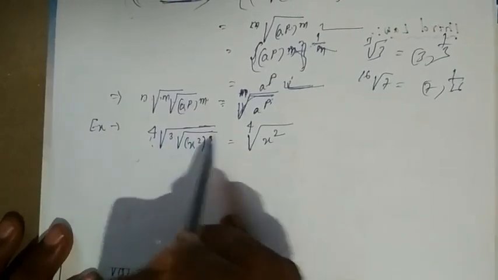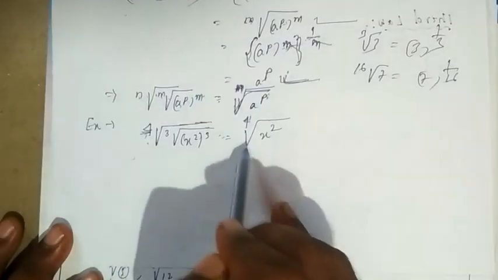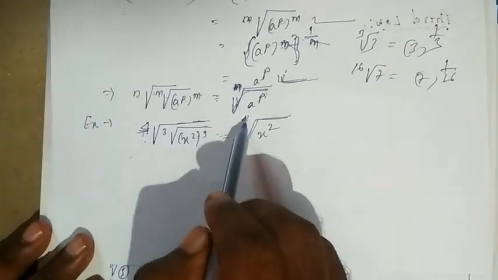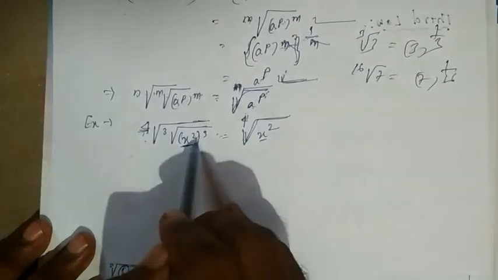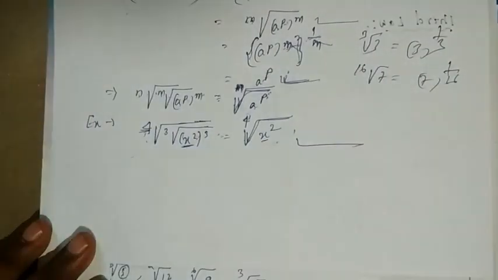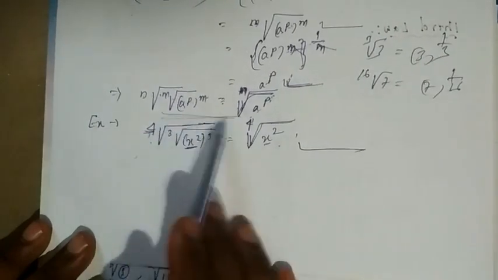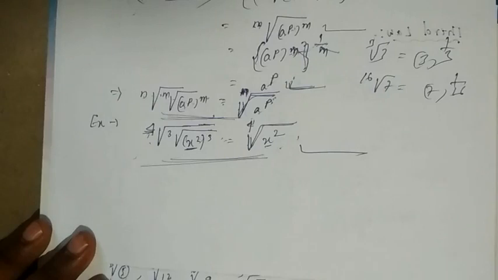One example: the fourth root of the cube root of x squared, whole to the power of 3, is equal to the mnth root, here m is 3 and n is 4, so the 12th root of a to the power of p, with a here x and p here 2, so x squared. Remember what the rule is saying, according to that example. Understood?